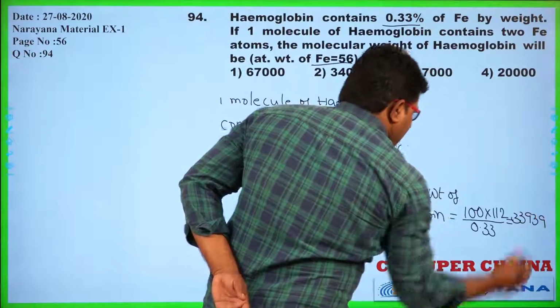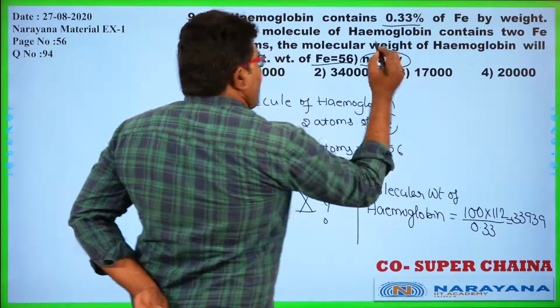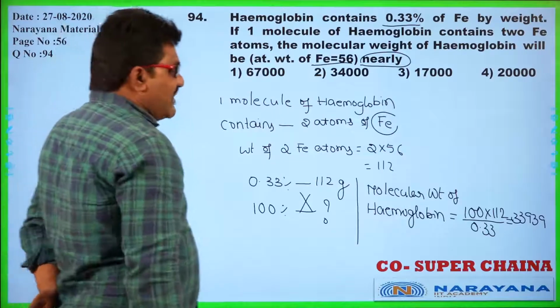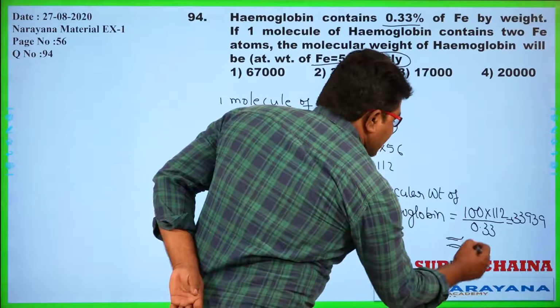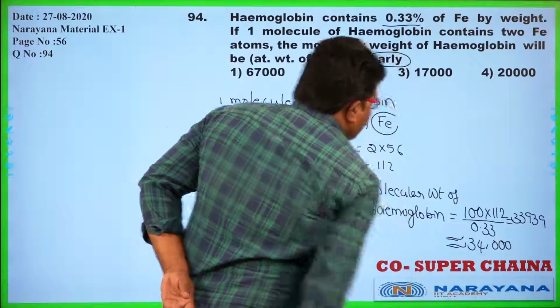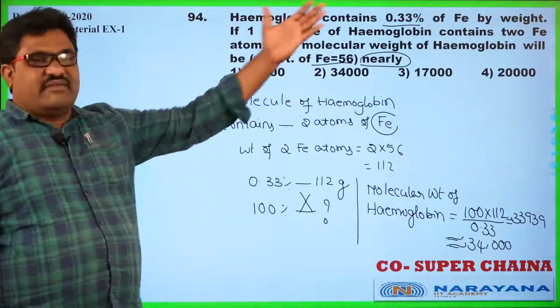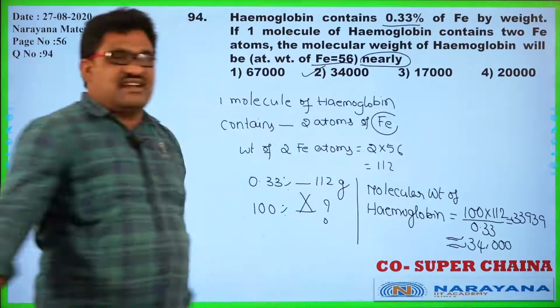But he is asking the value of the atomic weight nearly equal to, so it is nearly equal to 34,000. So among the given options, the second option was the correct answer.